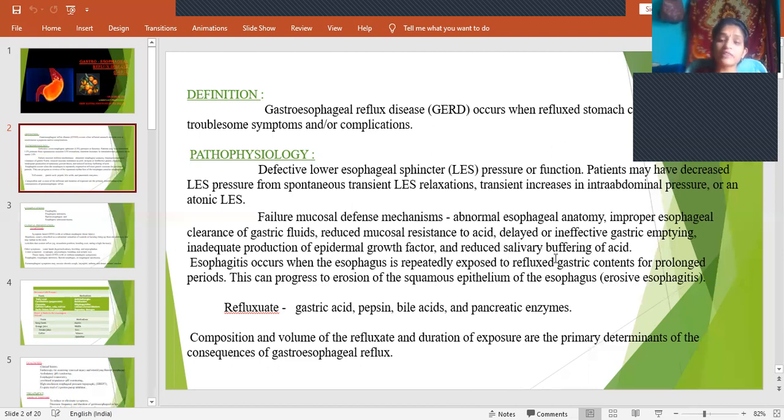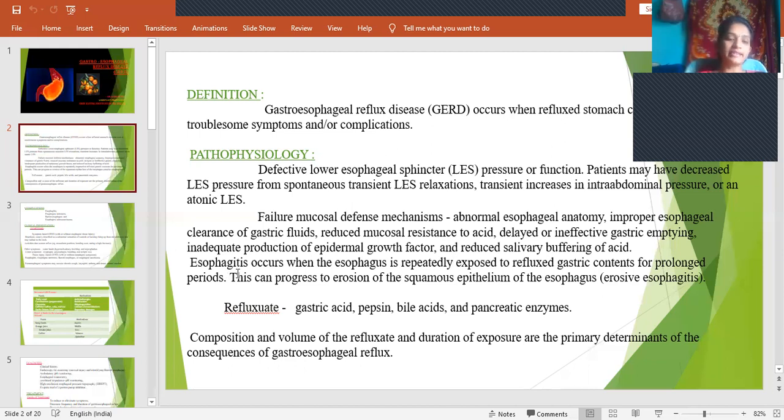And reduced salivary buffering of acid. Saliva acts as a buffer for acid. So because of decreased production of saliva, or because of its inefficient passage from the stomach to the intestine, it also creates a more acidic nature in the esophagus.